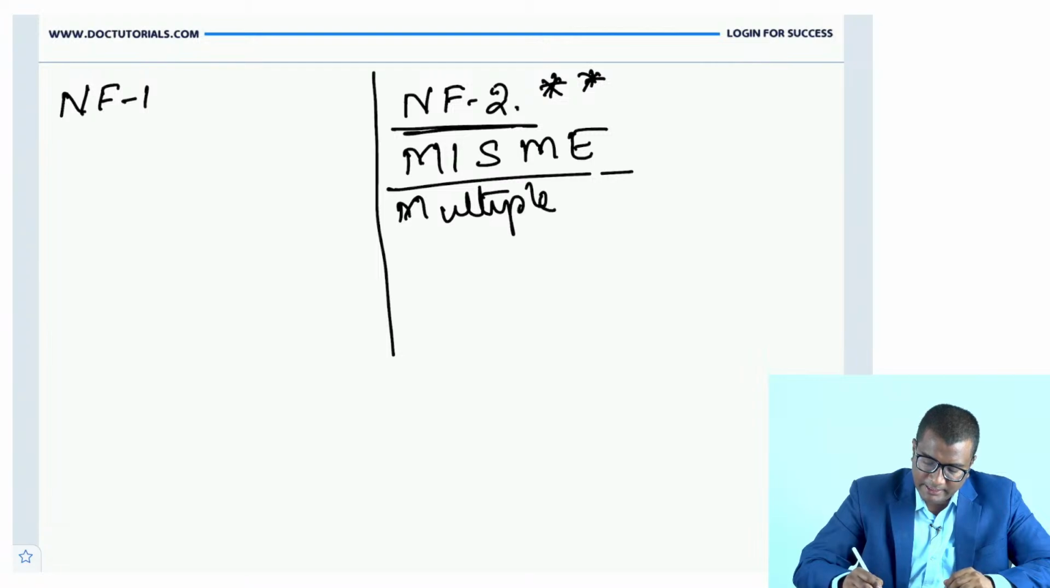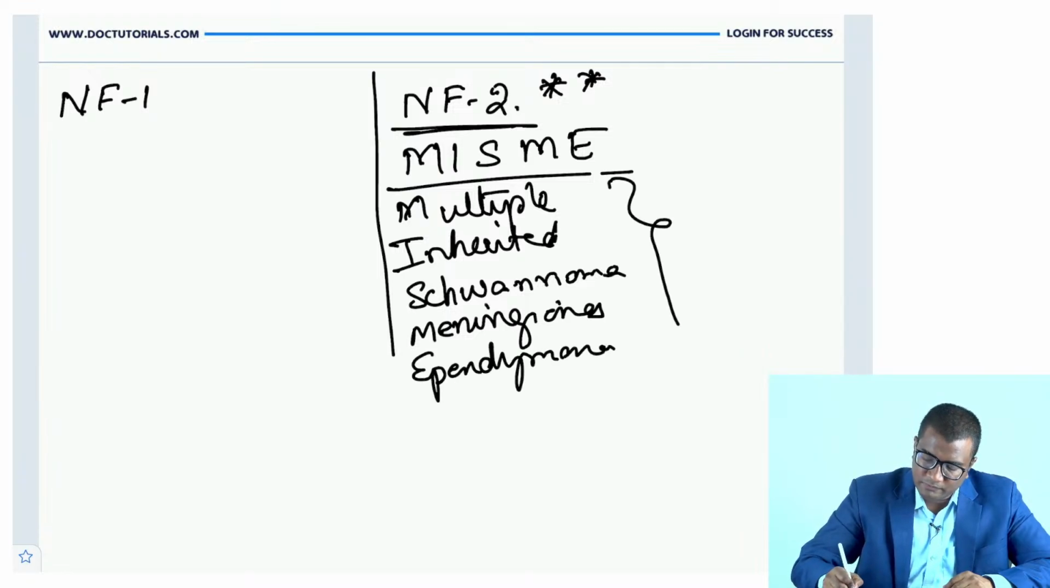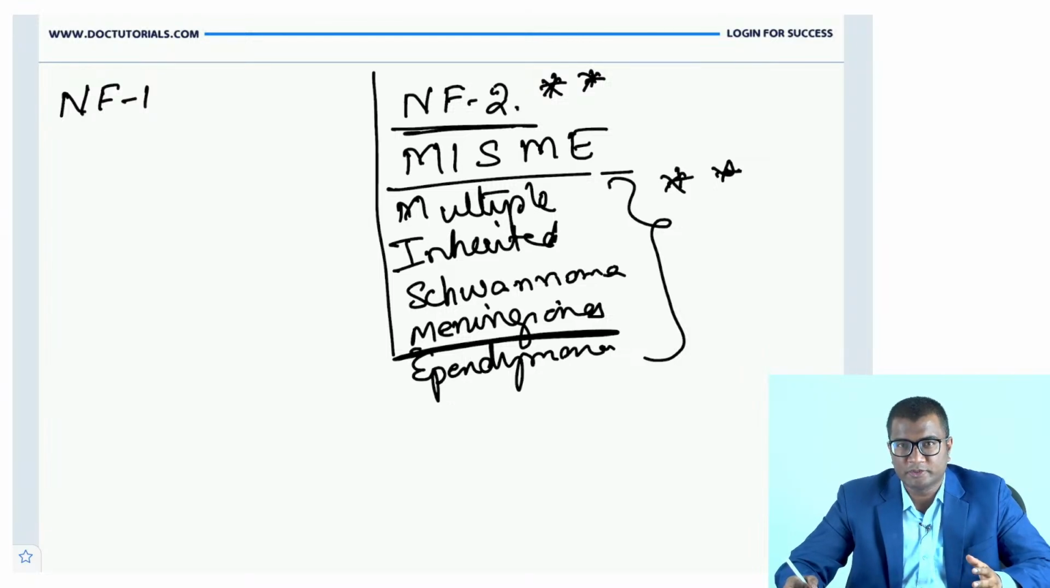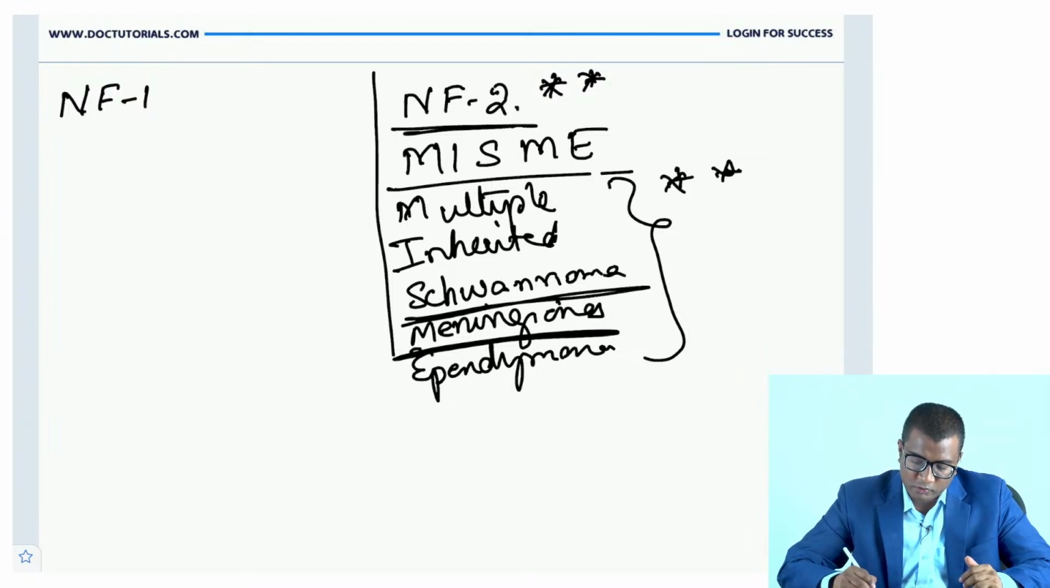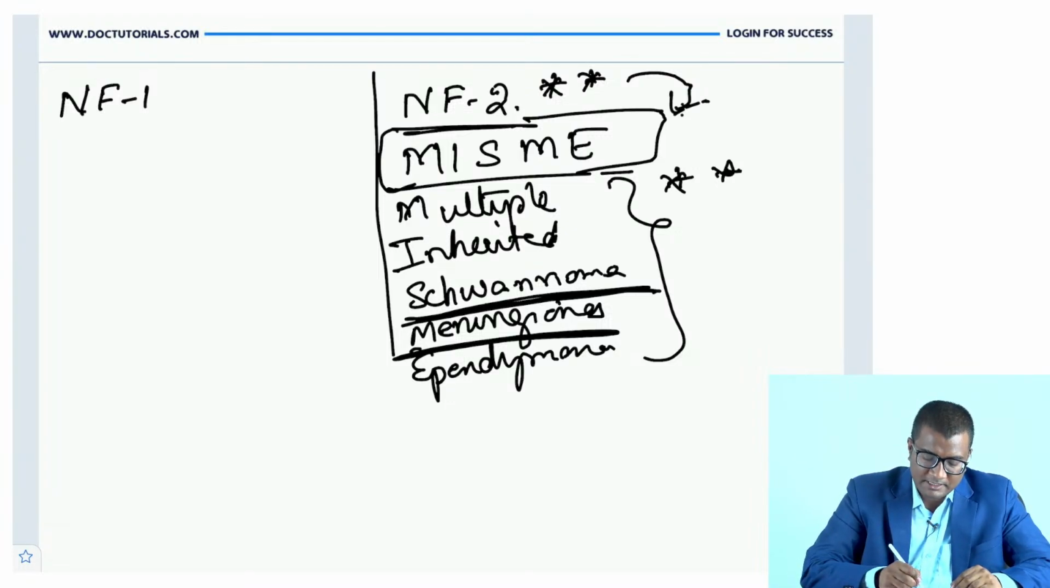Multiple inherited schwannomas, meningiomas, and ependymomas. So multiple meningiomas are seen in NF2. If they ask you a patient having multiple meningiomas, what should you suspect? NF2. Bilateral acoustic neuromas or bilateral vestibular schwannomas is also NF2. So remember this very useful mnemonic, MISME. And anything other than MISME is NF1.